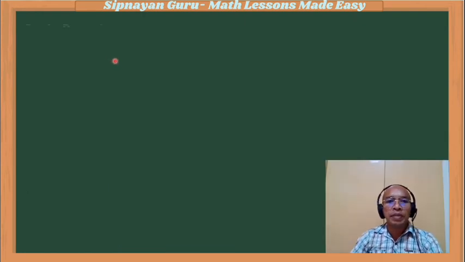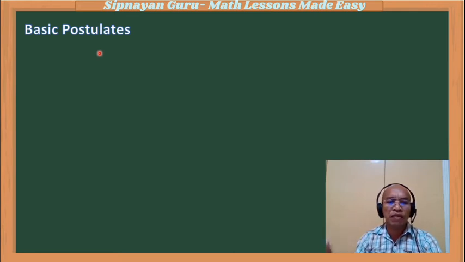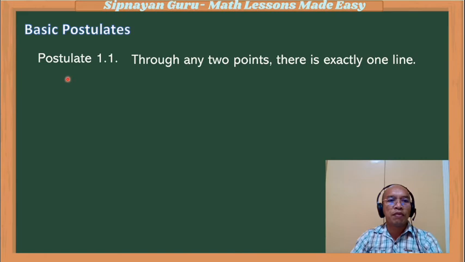In geometry, we will be dealing with basic postulates, which can be used in proving different theorems or in solving different mathematical problems, particularly those involving geometry. The first postulate is: through any two points, there is exactly one line.